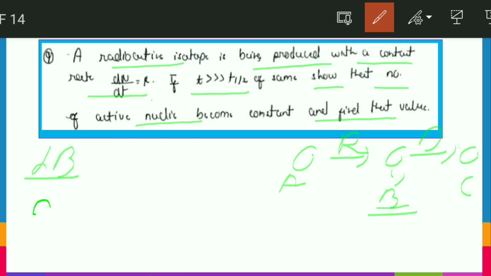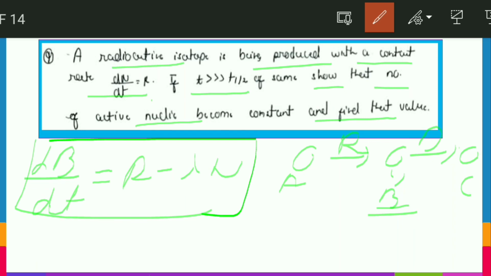So friends, let me write one thing: dN/dt is equal to R minus lambda N. What does this equation signify? This equation says the rate at which B is being produced is equal to the difference of the rate at which it is forcefully produced minus the rate at which it decays, where N is the number of active nuclei present at time t. So if it has to become constant, then this should be 0. For this, what can we write? Friends, let's move to our next slide.